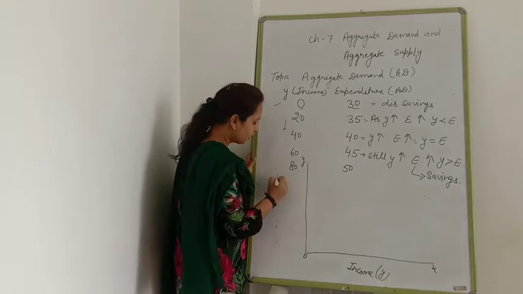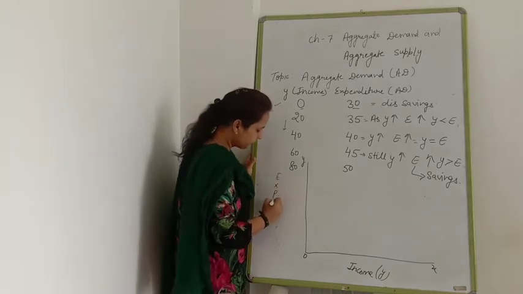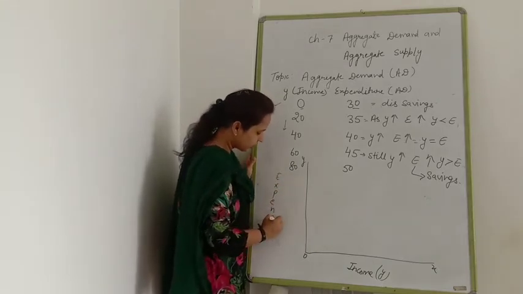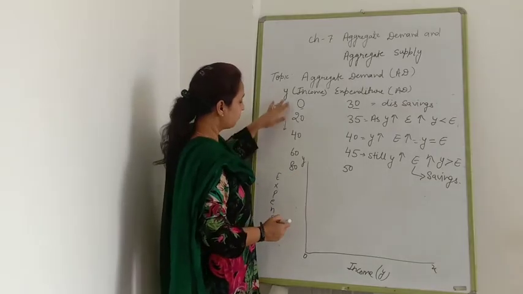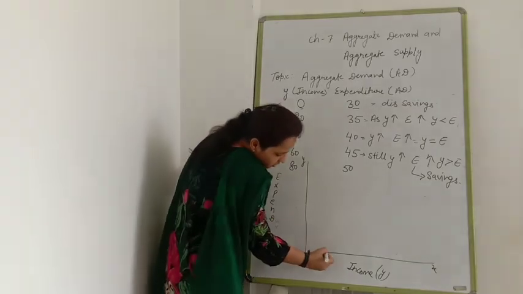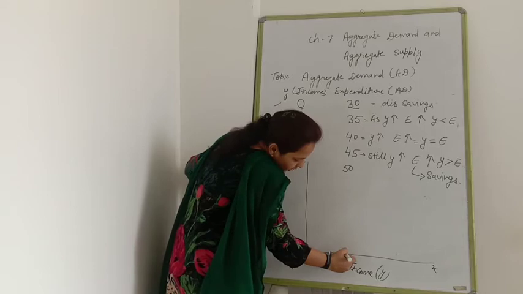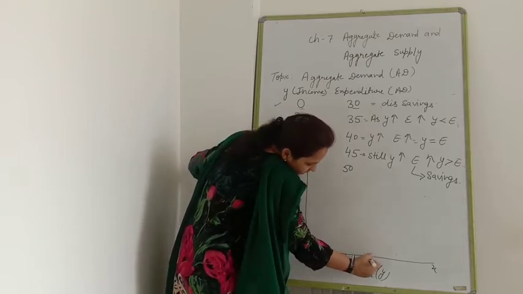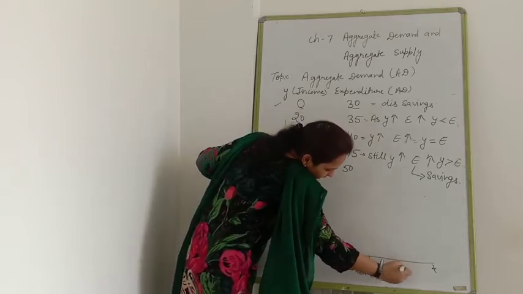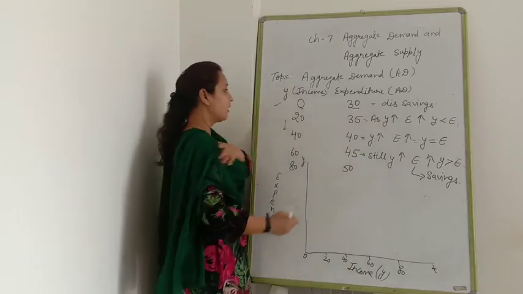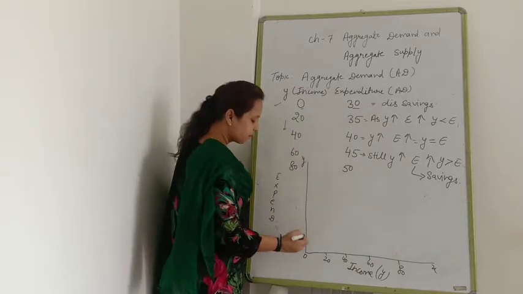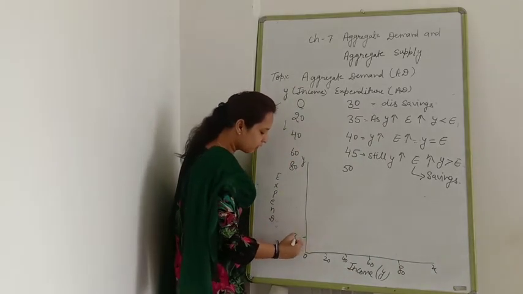Here we are going to take expenditure. Clear? Now what is the difference between that? 0, 20, 40, 60 and 80. Clear? Here I am going to take expenditure. I am going to start with 30 only.